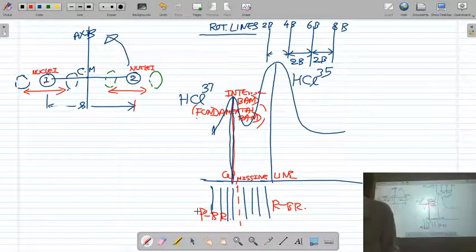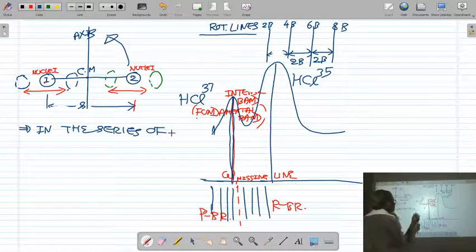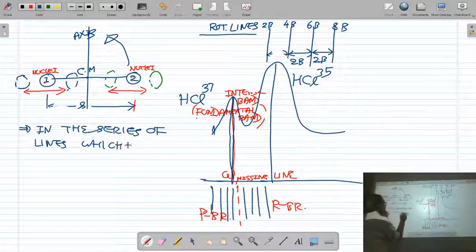So that we also mention in the series of lines which are not equidistant.